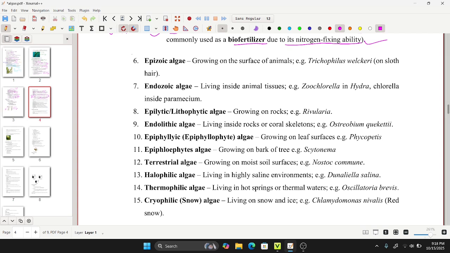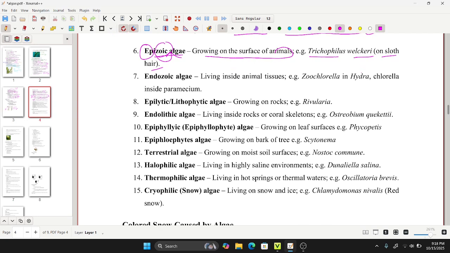Now let's move to another algal habitat, the epizoic type, that is growing on the surface of animals. Epizoic: epi means surface, zoic means animals. It is clear from its name, and the example is very important. The example is Trichophilus welckeri, found on sloth hair. Sloth is a very slow moving animal, and Trichophilus welckeri is the alga present on its hair.